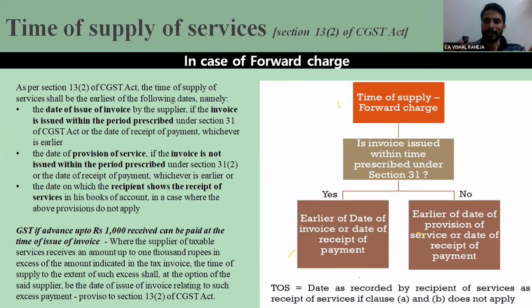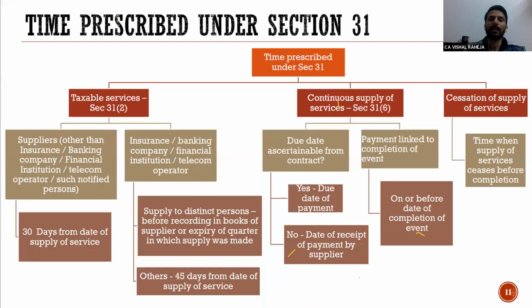So let us summarize. The rule says in case of services, you have to pay GST on advances as well, but there is a monetary limit of rupees 1000. Okay, clear?